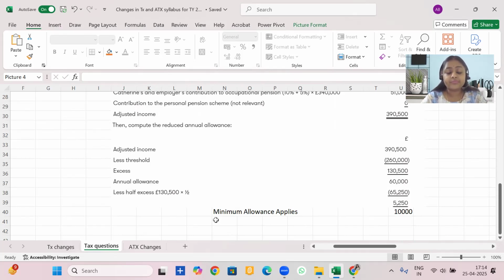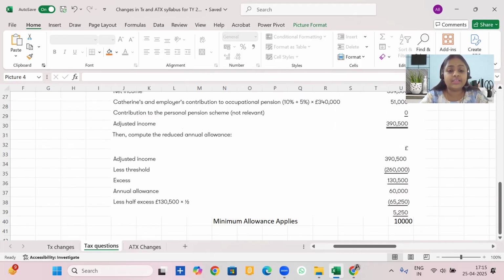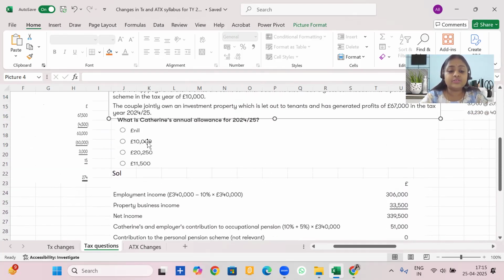Now you will take 1 by 2 of the excess. 1 by 2 of the excess is 65,250. So what do you find? When you deduct this from 60,000, you find that negative 5,250 is the available annual allowance. But we know that this cannot go below 10,000. Hence, annual allowance available for the tax year for Catherine is 10,000. So if you look at the options, 10,000, that is option B, is the correct answer.